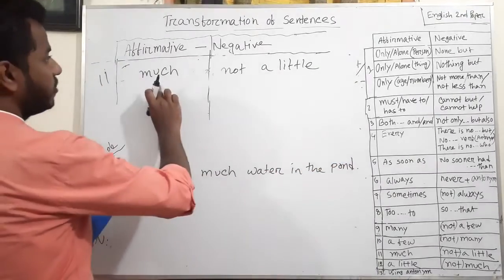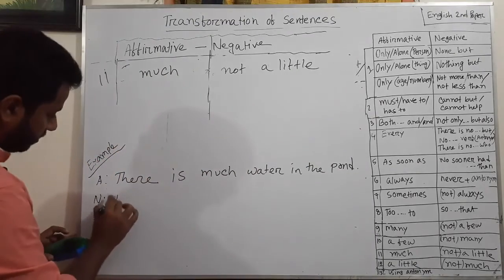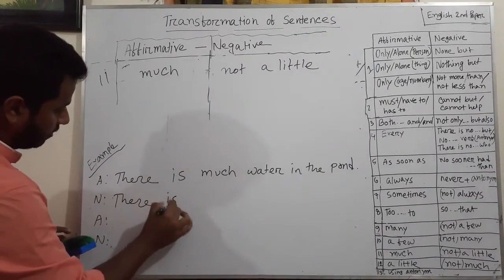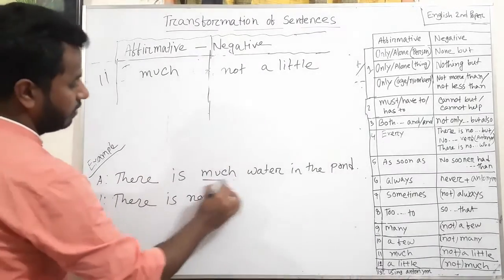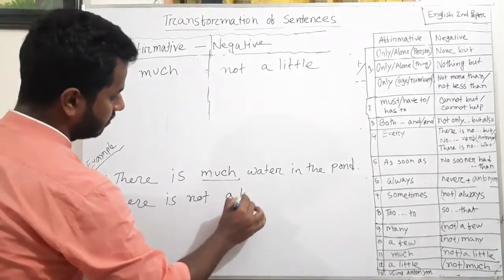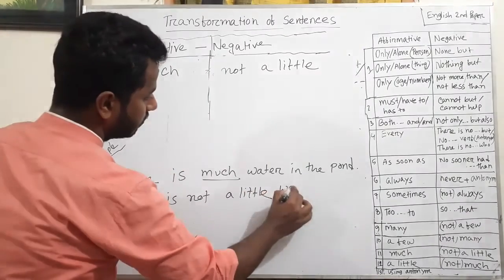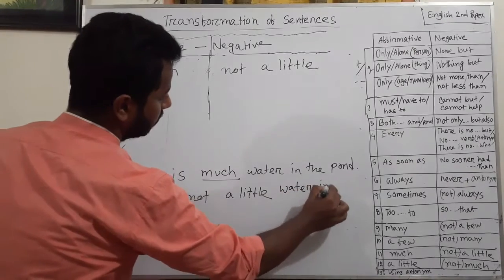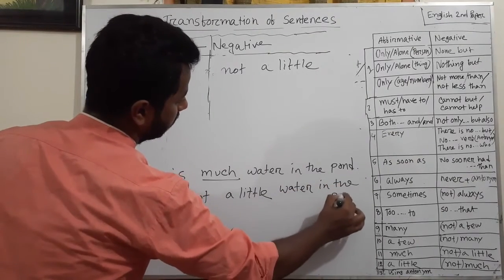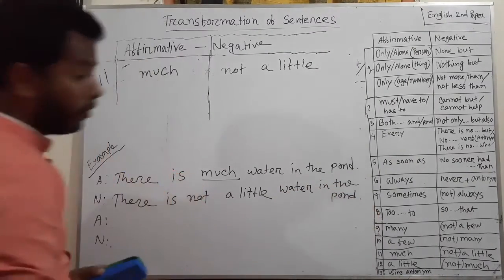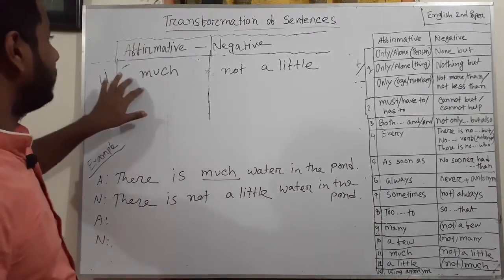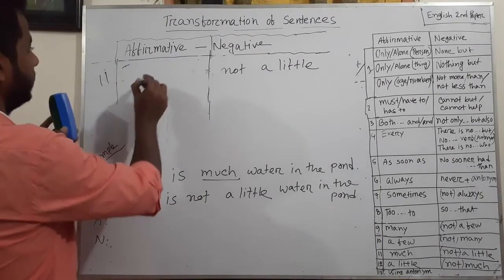Okay, instead of much, use a little. There is not much, a little. There is not a little water in the pond.